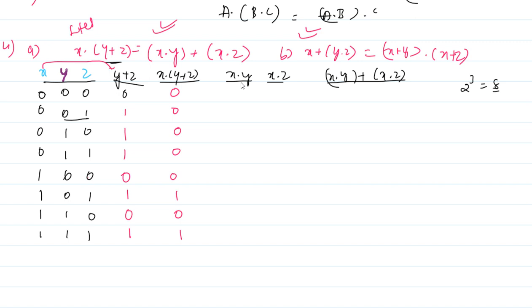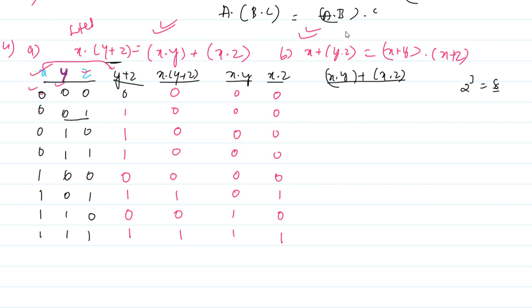For that, x dot y we have to perform. This is x, this is y. 0 dot 0 is 0, 0 dot 0 again this is 0, 0 dot 1 is also 0, 0 dot 1 is also 0, 1 dot 0 is 0, this is also 0, this is 1 and this is 1. X dot z, take x and take z. 0 dot 0 is 0, this is 0, this is 0, this is also 0, this is 0, this is 1, this is 0, this is 1.